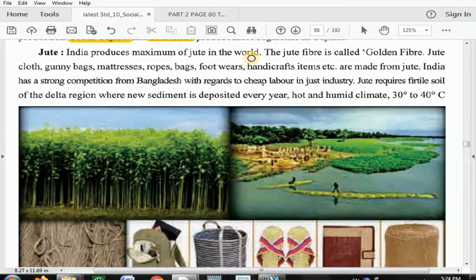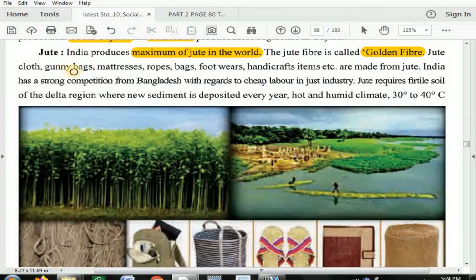I repeat, please underline: India produces the maximum jute in the world. And the jute fiber is called golden fiber, which can be asked in the exam. These are auxiliary information that can be converted into a question: India produces the maximum jute in the world, and the jute fiber is called golden fiber.